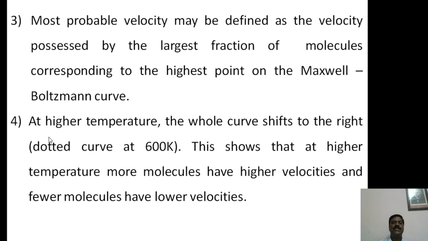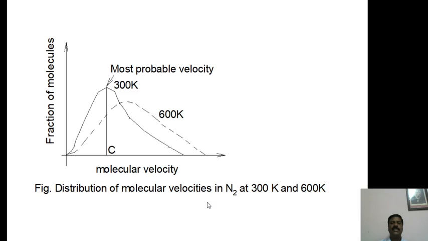And the fourth feature is that at higher temperature the whole curve shifts to the right, shown by the dotted line. At a particular temperature a molecular distribution takes place, but as the temperature increases from 300 to 600 Kelvin, the same curve is shifted to the right side. This shows that at higher temperature, more molecules have higher velocities and fewer molecules have lower velocities. These are the features of the Maxwell-Boltzmann velocity distribution curve.